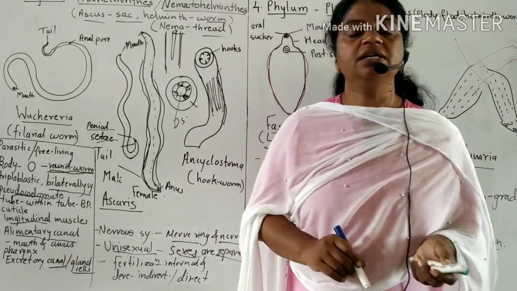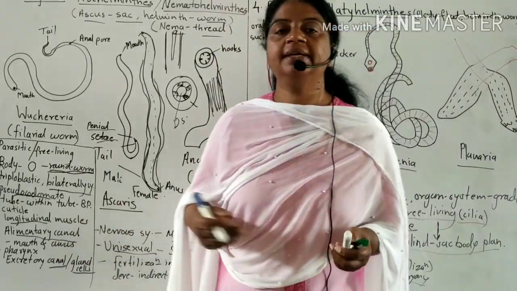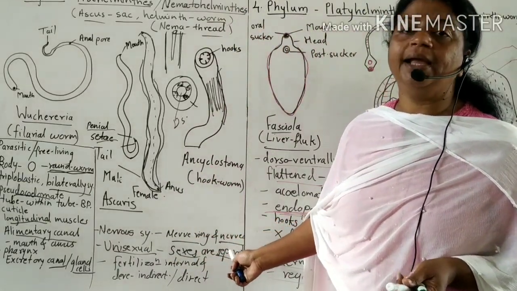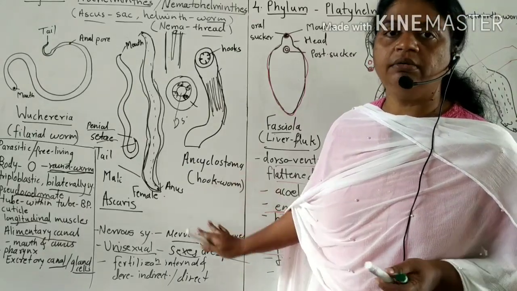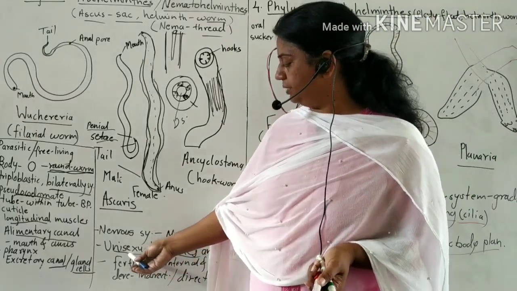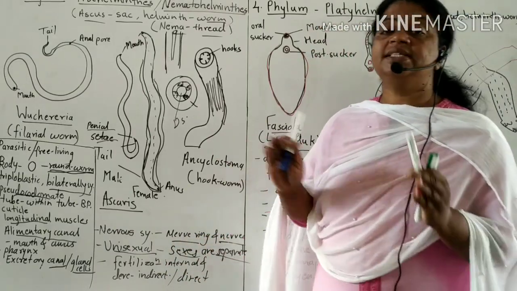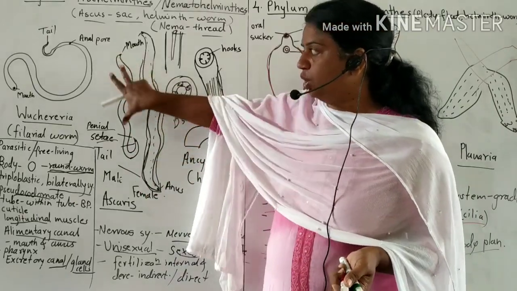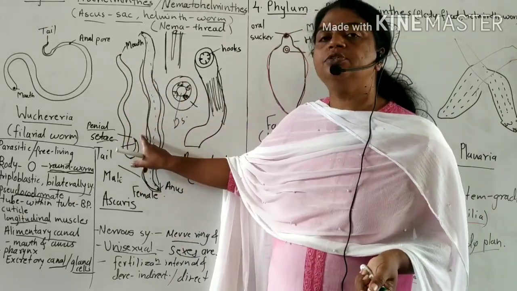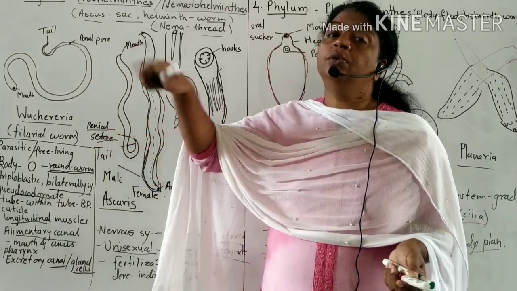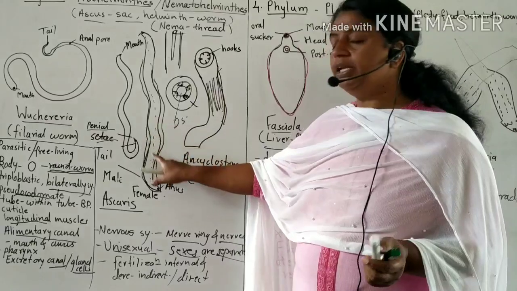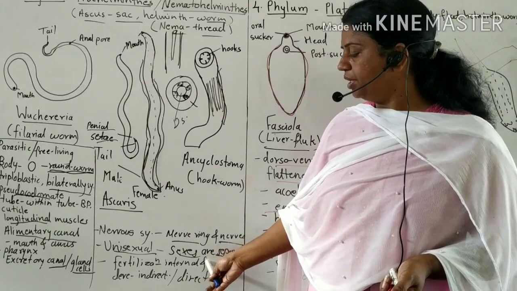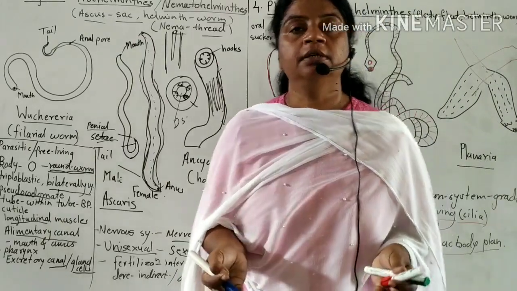Excretory organs are canals and gland cells, which excrete nitrogenous waste. The nervous system has a nerve ring and nerves, no notochord, only a nerve ring and nerves. Incomplete nervous system. They are unisexual, sexes are separate, male and female. They have sexual dimorphism. The male is shorter, narrower, and the posterior end is hooked or curved, having penial setae, which help in copulation. The female is longer, broader, and the posterior end is straight. Fertilization is internal, and development is direct or indirect.